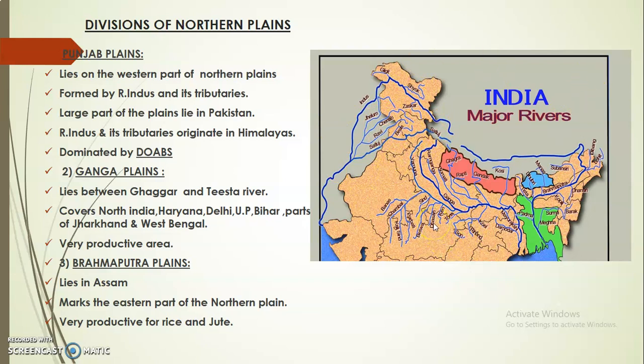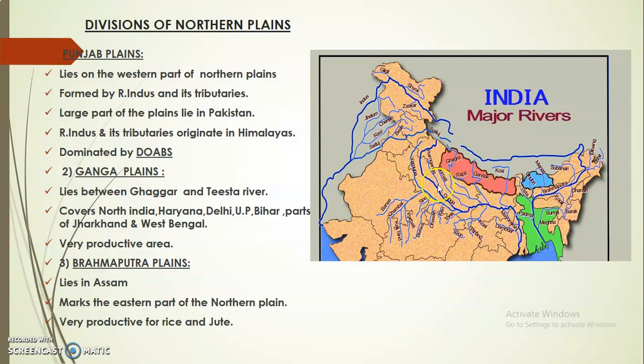Now let's talk about the second plains, that is Ganga plains. Now Ganga plains lie between river Ghaggar and Tista. This is river Tista, covers the states of Sikkim and West Bengal and then joins Brahmaputra. So in between, the region is called Ganga plains.